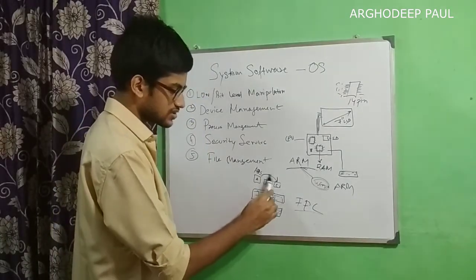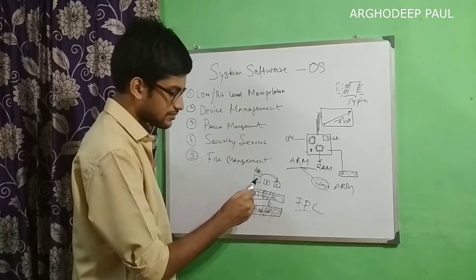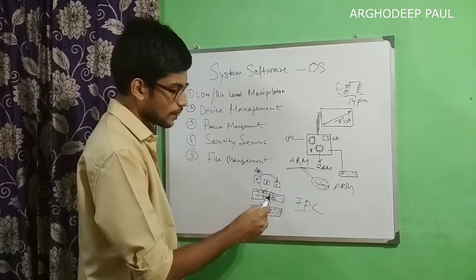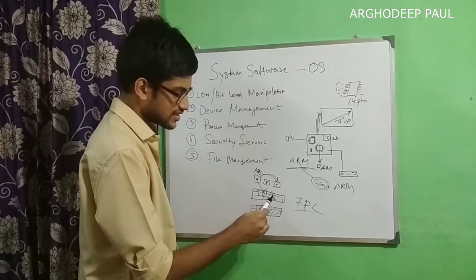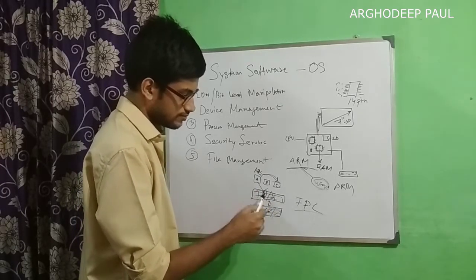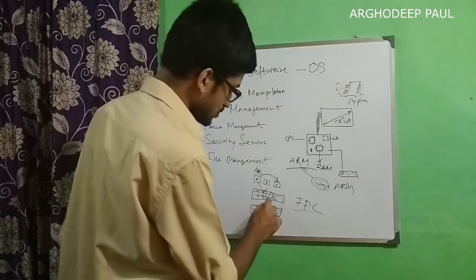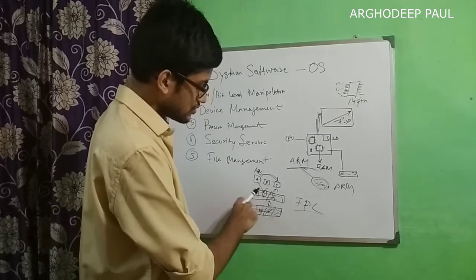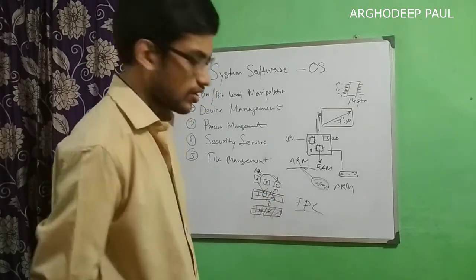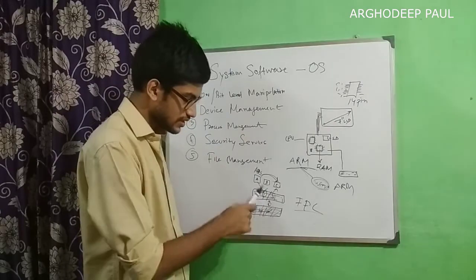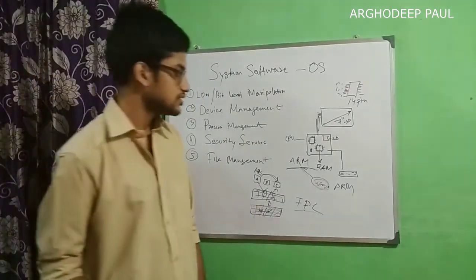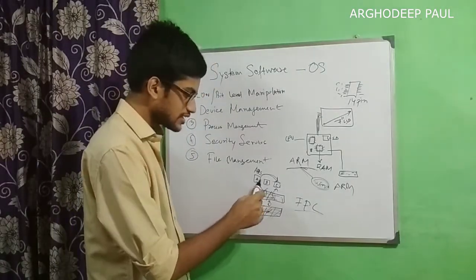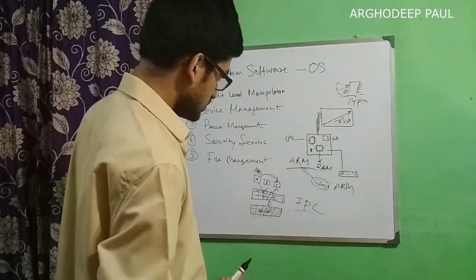Again, that is not possible like this directly. A will have to ask the operating system to make the connection, to form the connection with C. Means A will have to ask the operating system in order to connect to C, or C will have to ask the operating system to talk to B. So this is called IPC or inter-process communication. So they cannot directly communicate to each other.